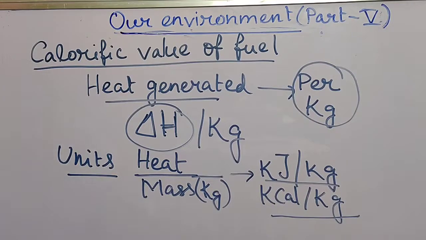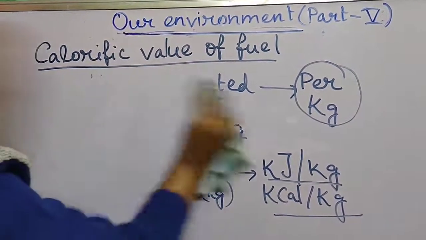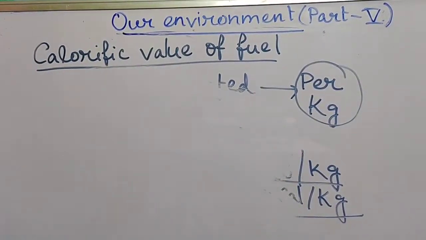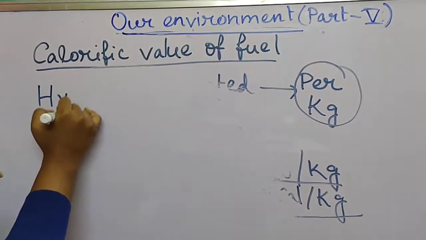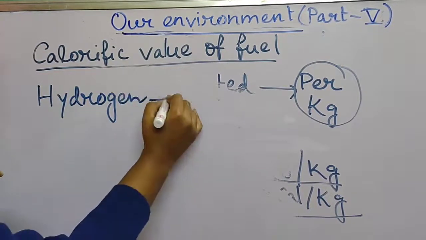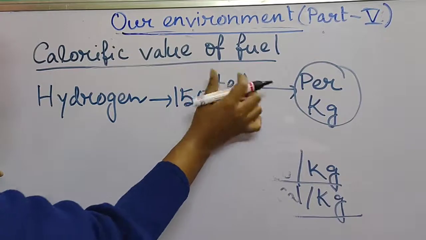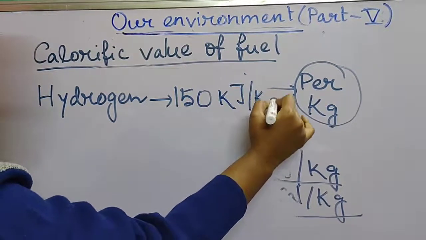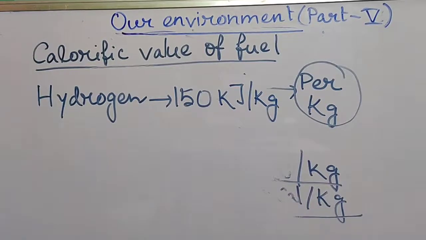Now which fuel has the highest calorific value? Different types of fuels show different calorific values. The maximum calorific value is possessed by hydrogen gas, which has a calorific value of 150 kilojoule per kg.